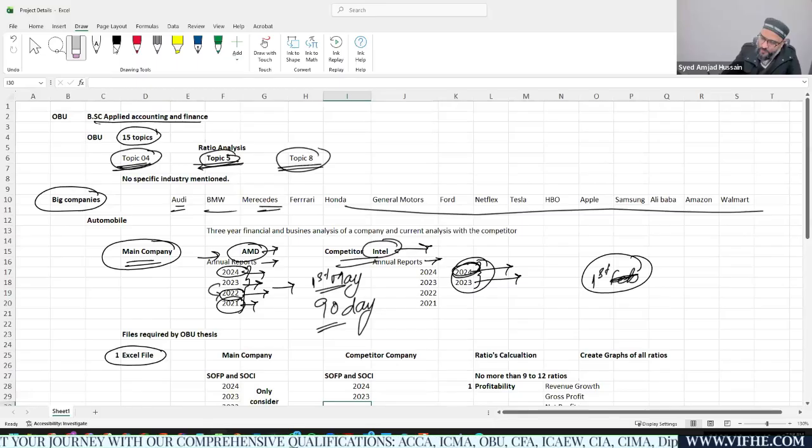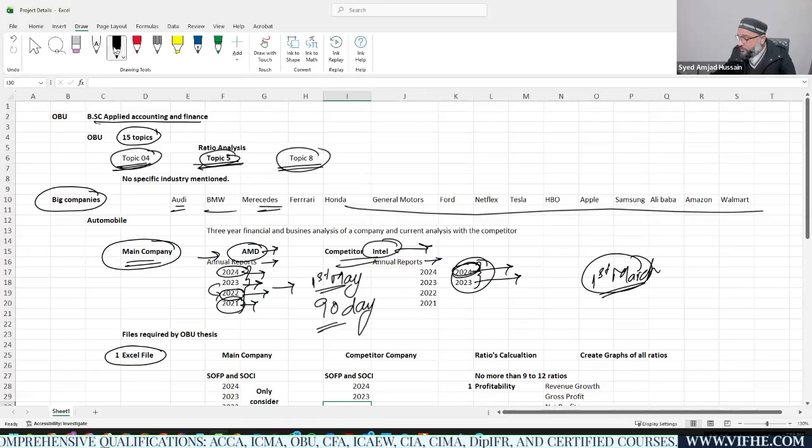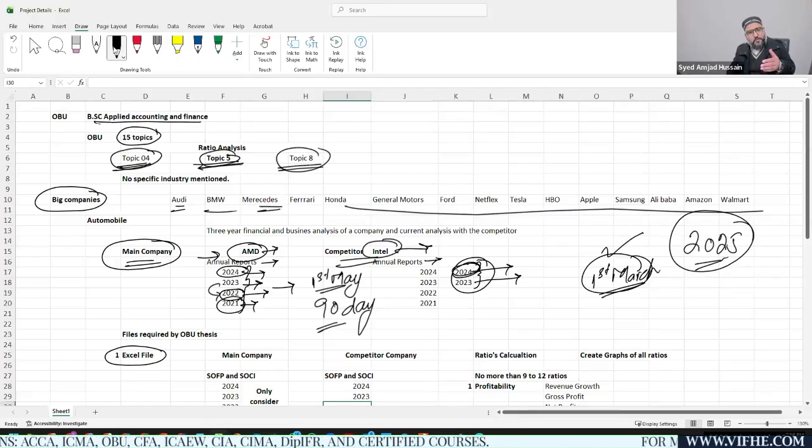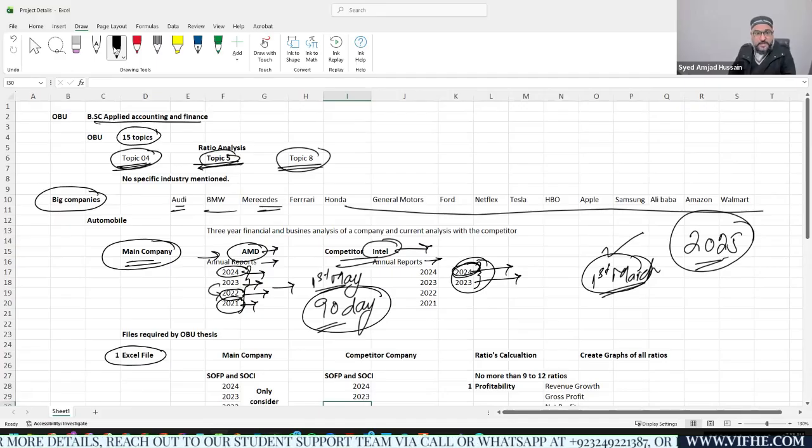From 1st of March, any company that has not reported its 2025 annual report till this date, or any company that has reported the annual financial statement after 1st of March, you can exclude the most recent year end of that company. The examiner specifically mentioned that 90 days is available. For example, if any company is reporting data after 1st March, we can exclude it. We are not going to consider that data. So this is an exception we have available.